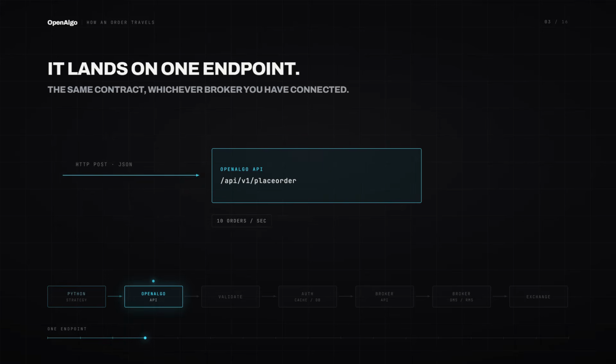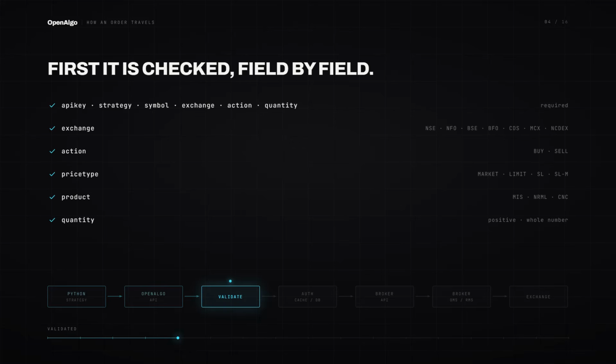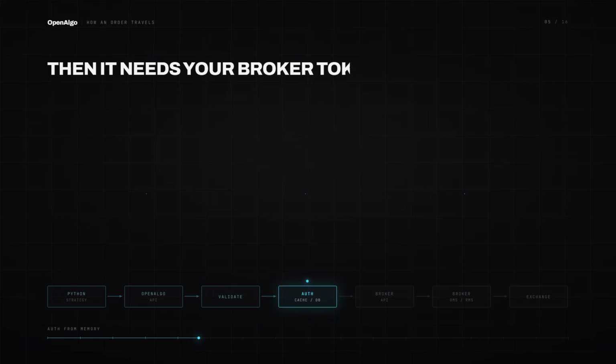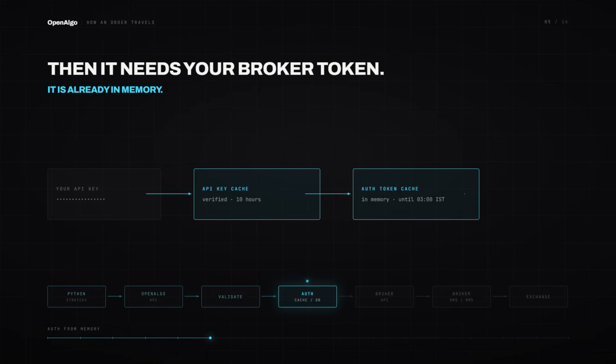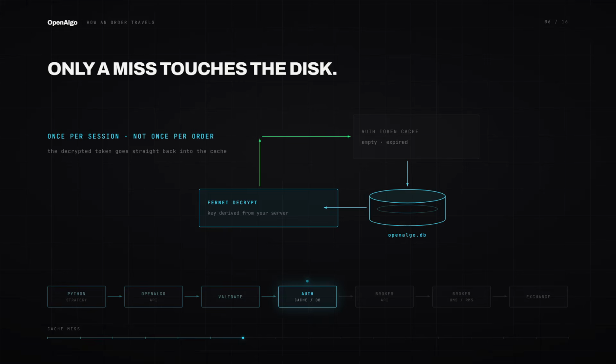It'll be reaching the API endpoint of OpenAlgo. So it'll be using the OpenAlgo API, which is actively listening for the place order. The first thing OpenAlgo will do is receive it and check everything: the API key, symbol, exchange, action, price type, product, and quantity. Once your API key is authenticated, the next thing we need is the auth token, which is available in the cache, so we can use it to place the order. If the cache is not available, then we automatically take it from the openalgo.db.